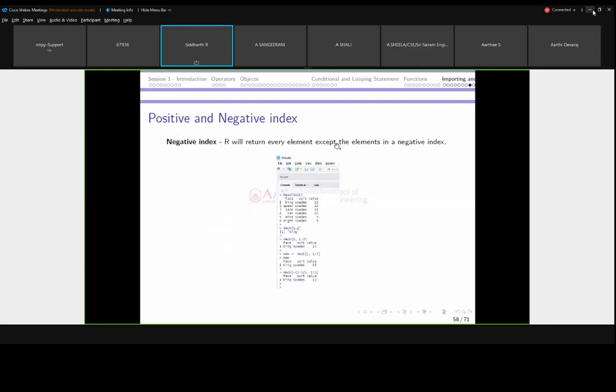Yes, I am copying the code up to the negative index. I have copied it, right? Okay. So this minus sign will be there. Up to that I am copying.